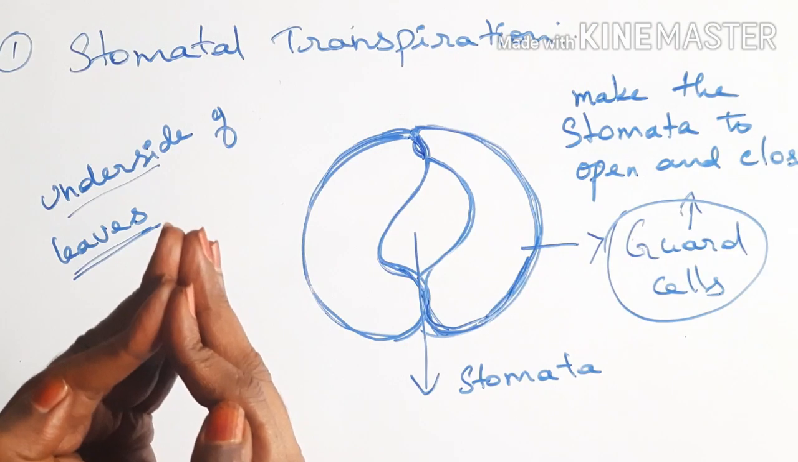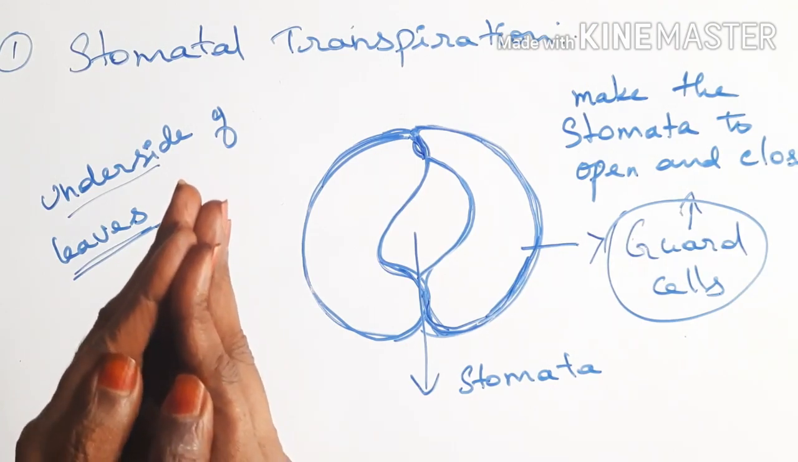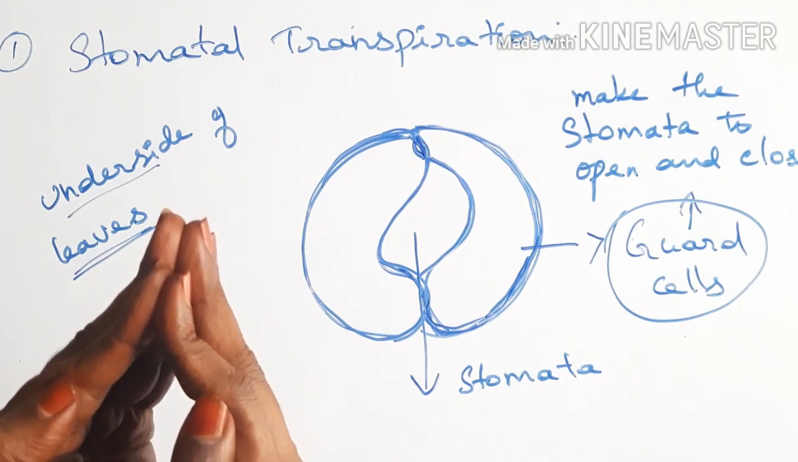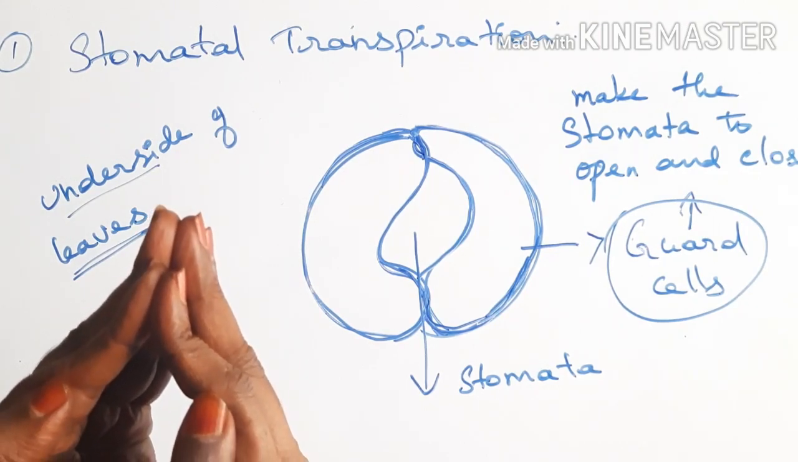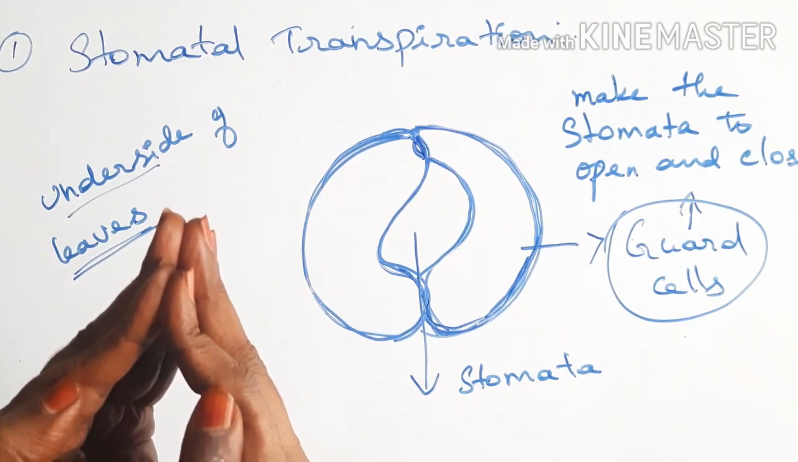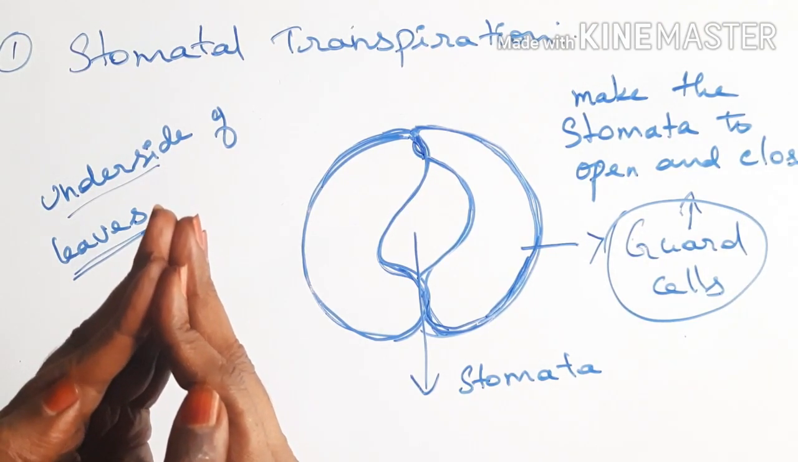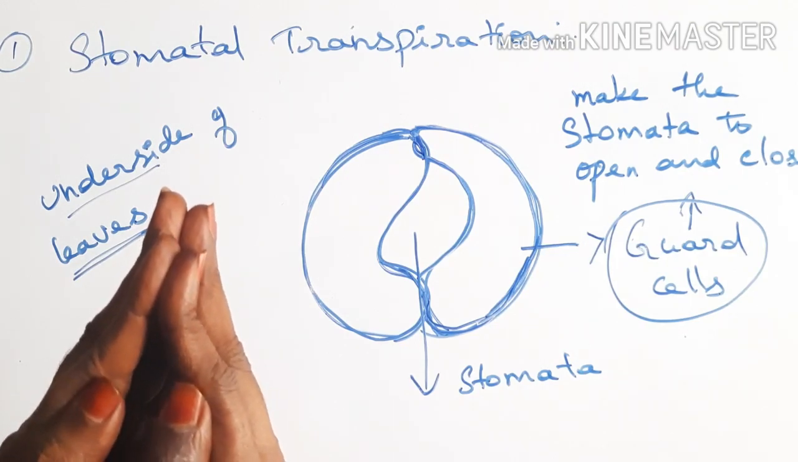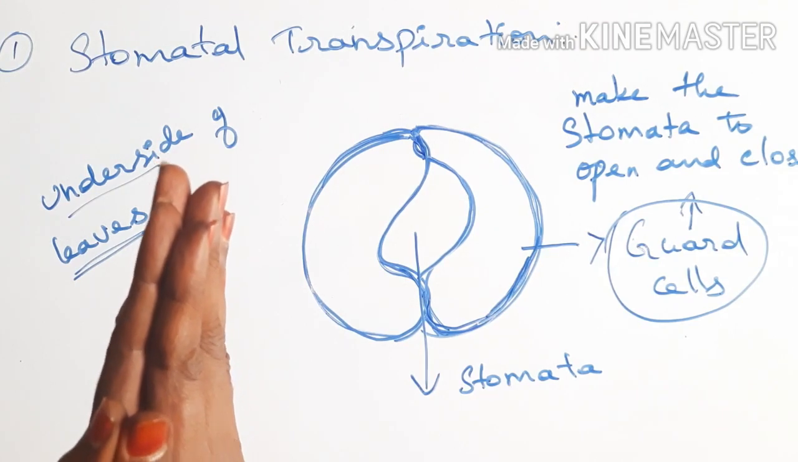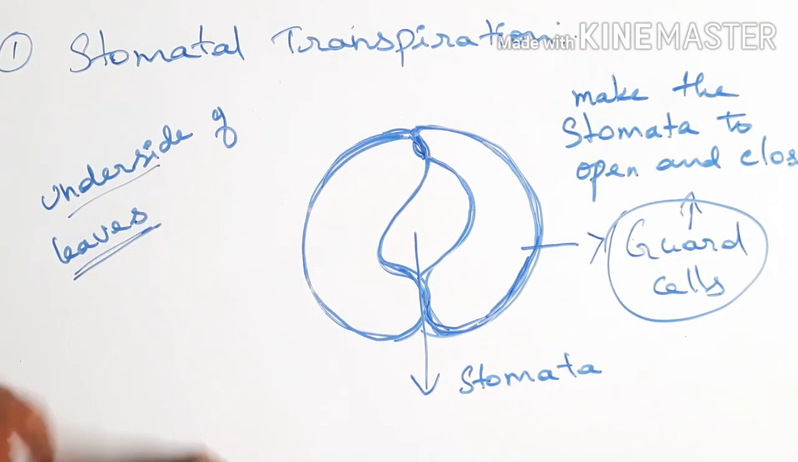So this opening and closing of stomata is very essential. If water is available, the guard cells bulge and make the stomata open. If water is not available, the guard cells slowly start to shrink and make the stomata close. So this is how the guard cells make the stomata open and close.